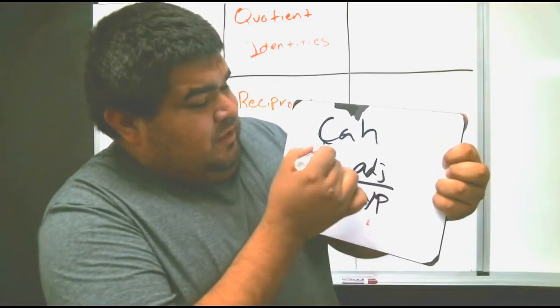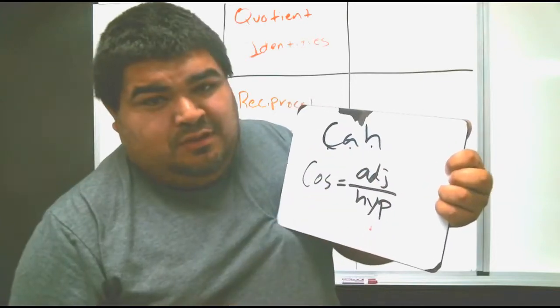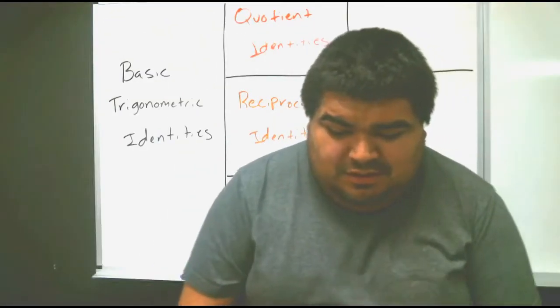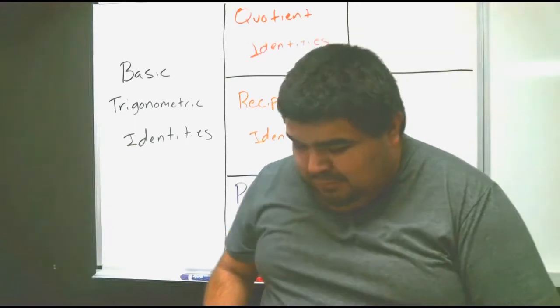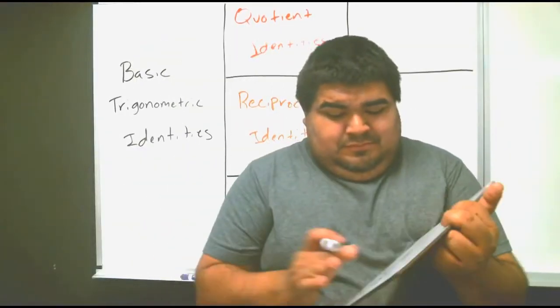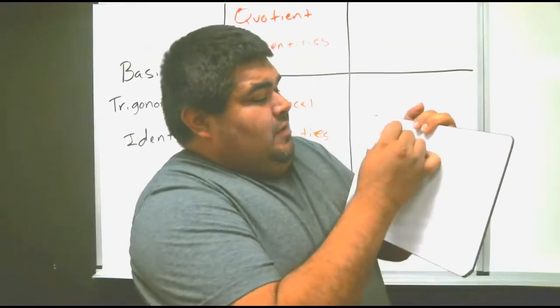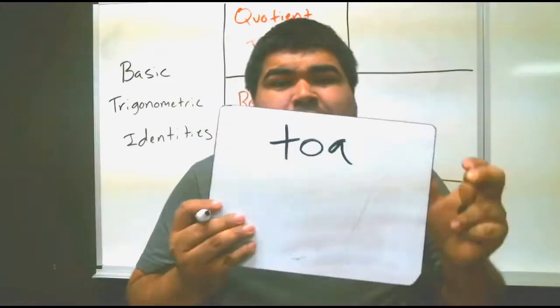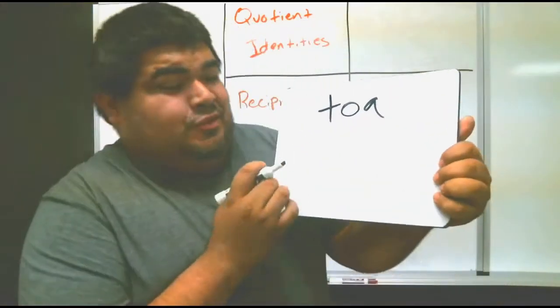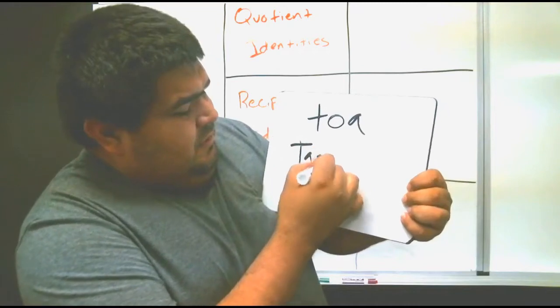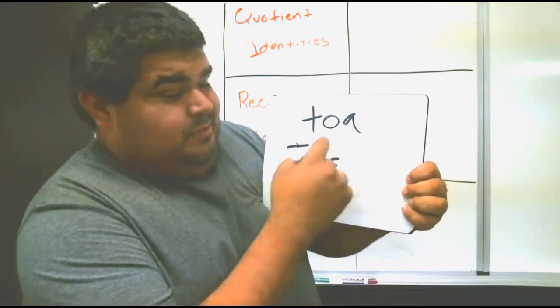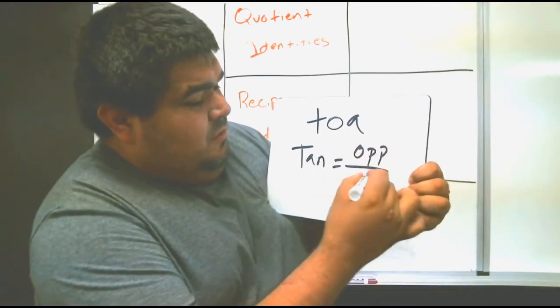And TOA: tangent equals opposite over adjacent.